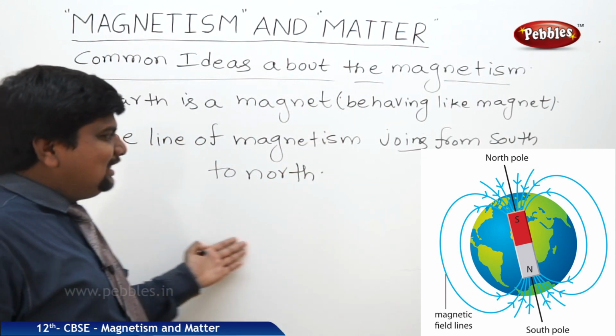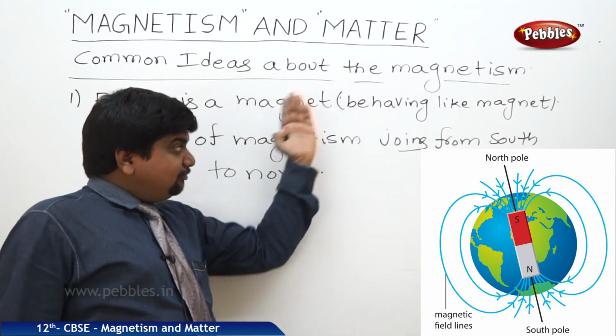How can you understand the north pole and south pole of the magnet with respect to the Earth?